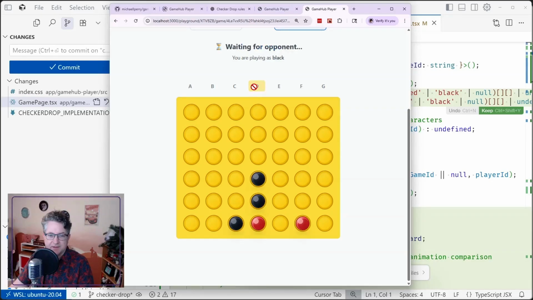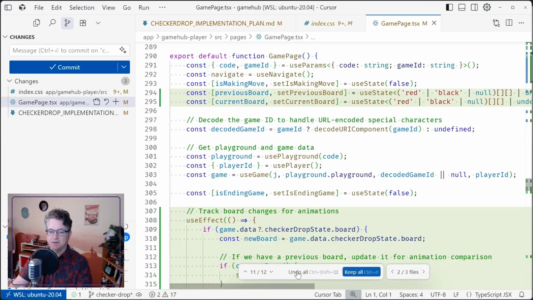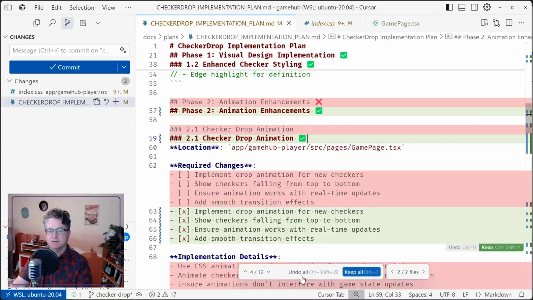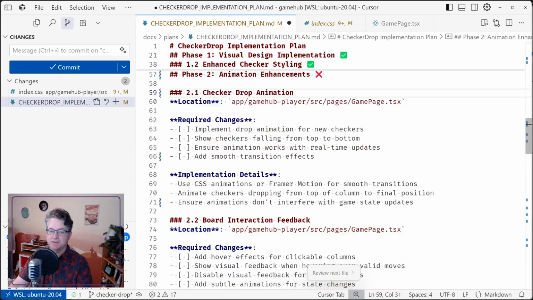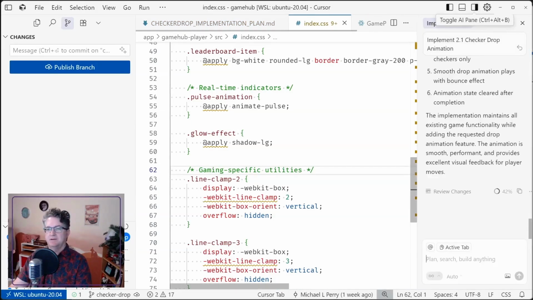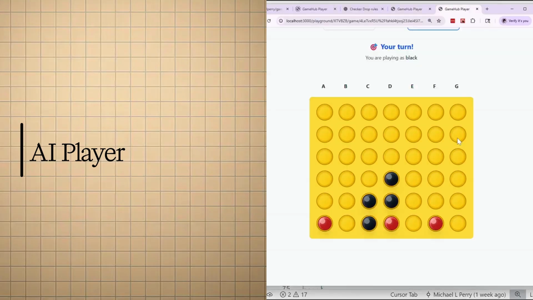Yeah, it's not falling from the top, it's going bloop. It's like you're putting a drop of ink into a well. Yeah, that's not worth keeping. So we will undo all, which also undoes the... No. Oh, okay, that was undo all in that one file. I really want to undo all on all of these files. Boom. Boom, boom, boom. So that part didn't work, but we have a working checker drop application.